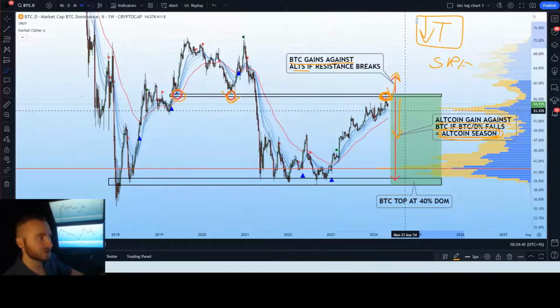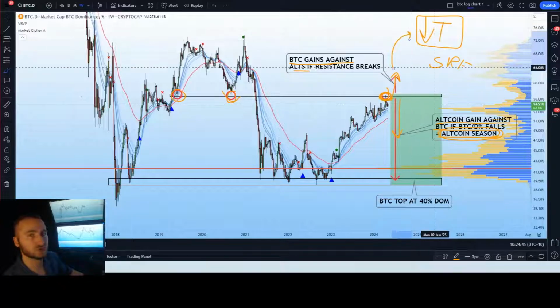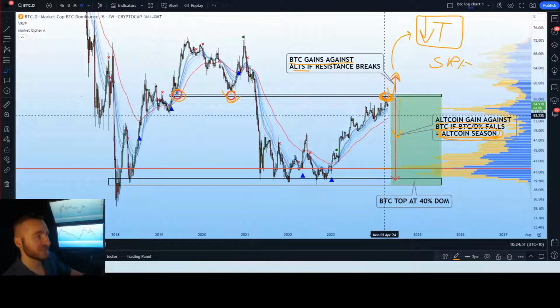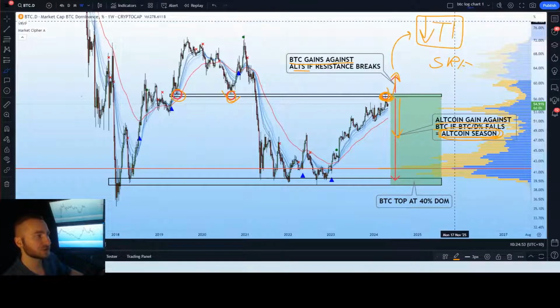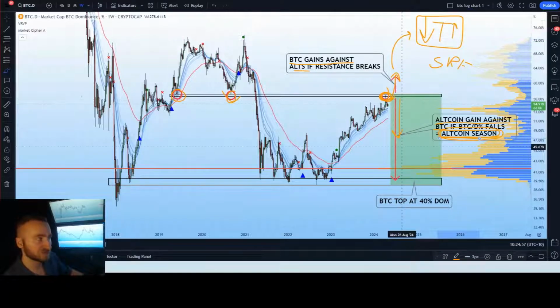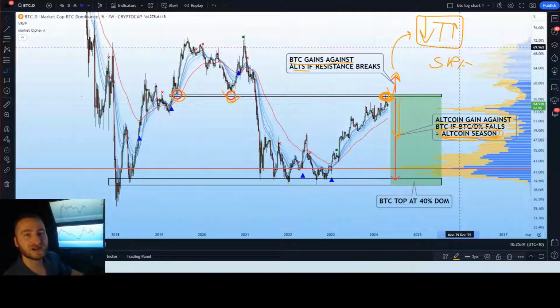We don't just look at dominance, we look at dominance and then contextualize it with what the total cryptocurrency market cap is doing. So to summarize: if Bitcoin dominance drops and the total market cap increases, we'll see altcoin season. If Bitcoin dominance drops and the total market cap decreases, we see the market correct, Bitcoin and altcoins alike, but altcoins correct slightly less.